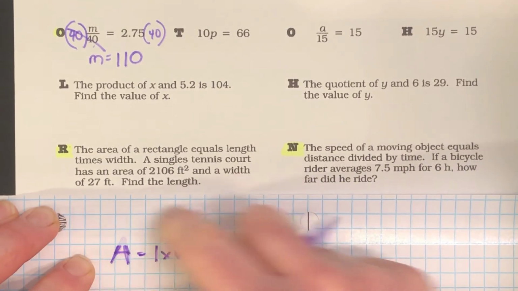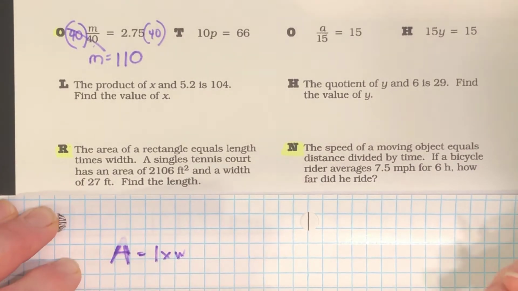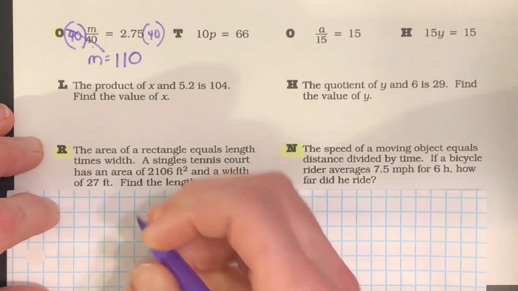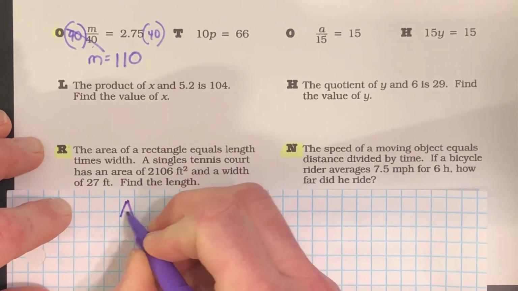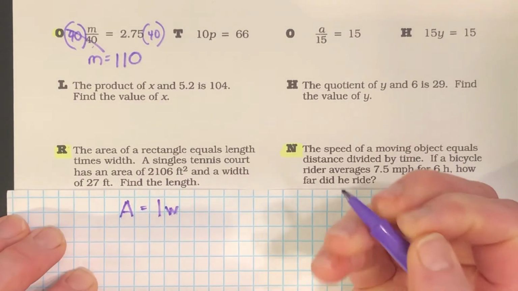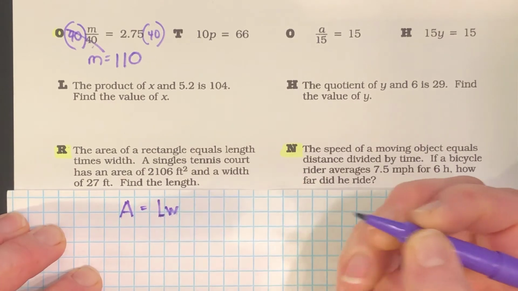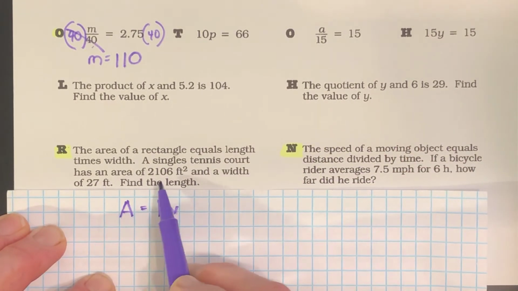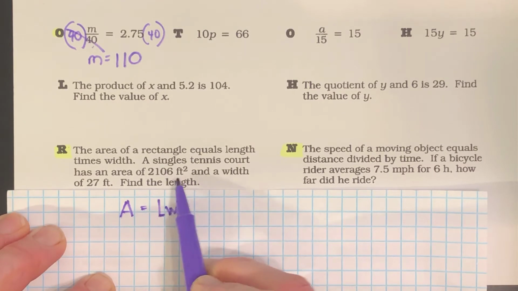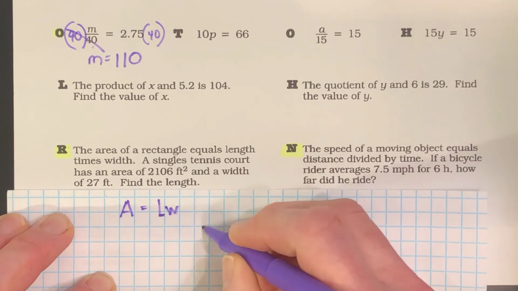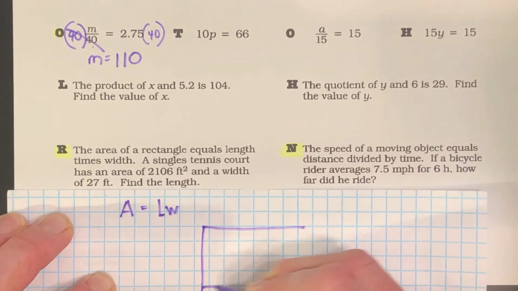I can't write on this portion. I'm going to move this over and get rid of that smooth part I can't write on. Area equals length times width. I'm going to put it kind of there so you know it's an L and not a 1. A singles tennis court has an area of 2,106 feet square and a width of 27 feet. Find the length.